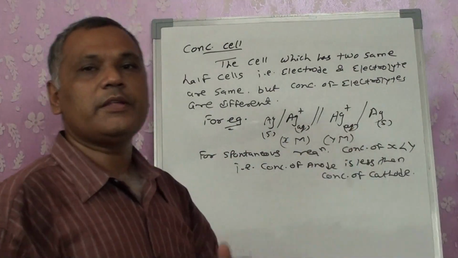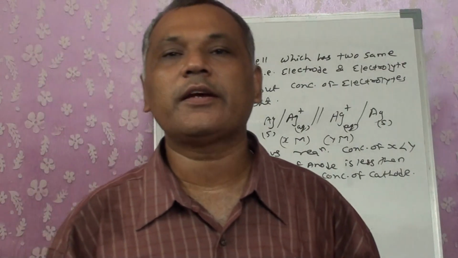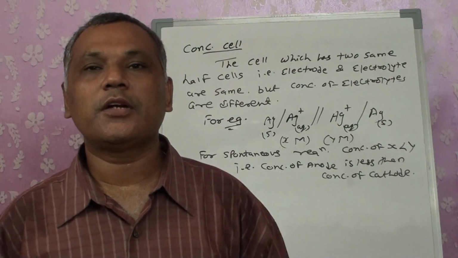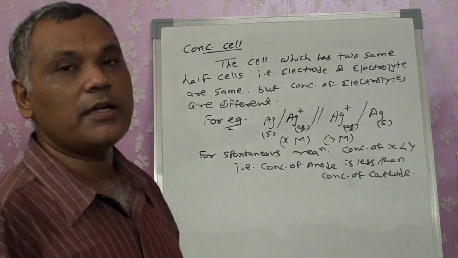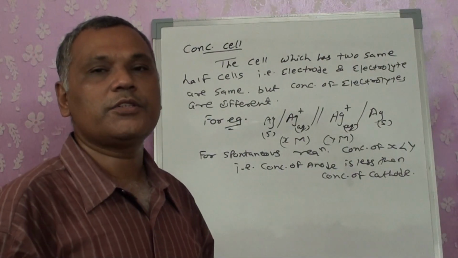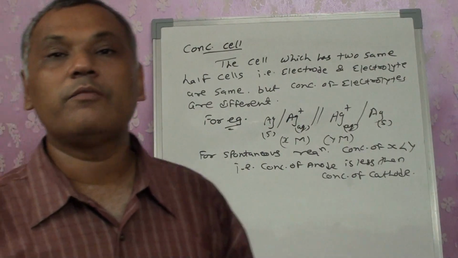Both of these cannot have the same concentration. If both of them are at the same concentration, then they will act as a standard cell. So their concentrations are not the same. Concentrations are different. Then only can they act as a concentration cell. And if their concentrations are different, that means immediately we can say that there will be a requirement of the Nernst equation.